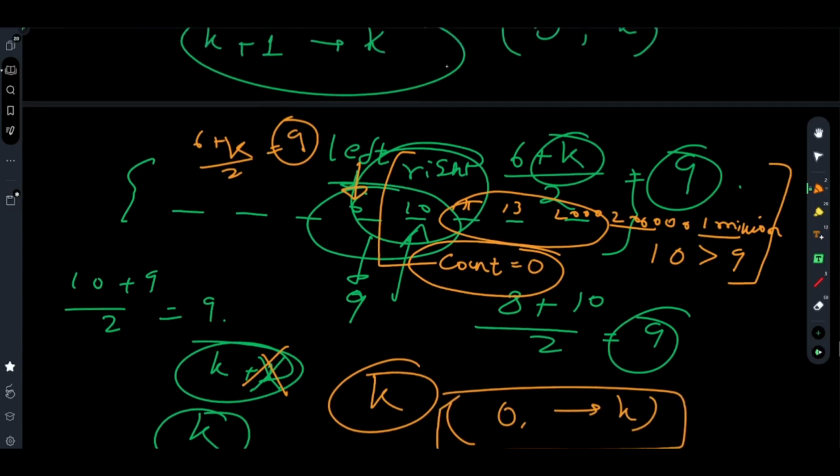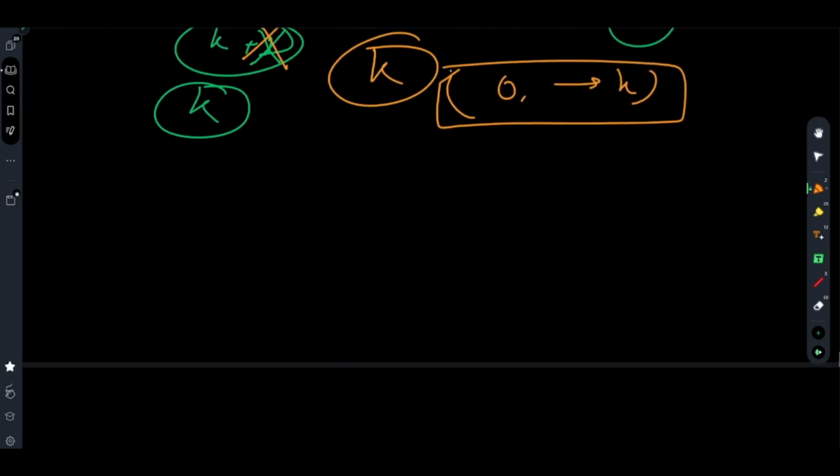So what are the conditions? The first condition is that this right, which is ARR of (n minus 1) by 2, must be greater than or equal to your current median.